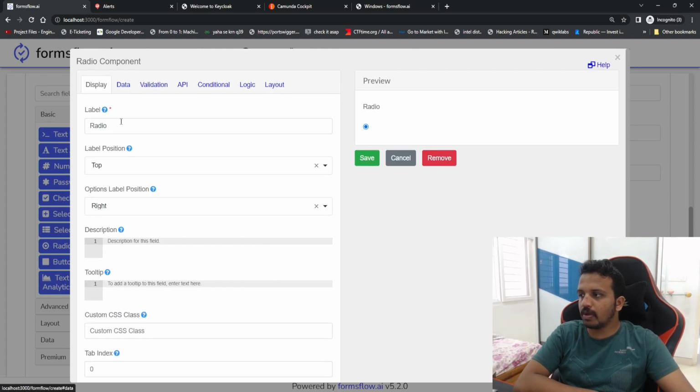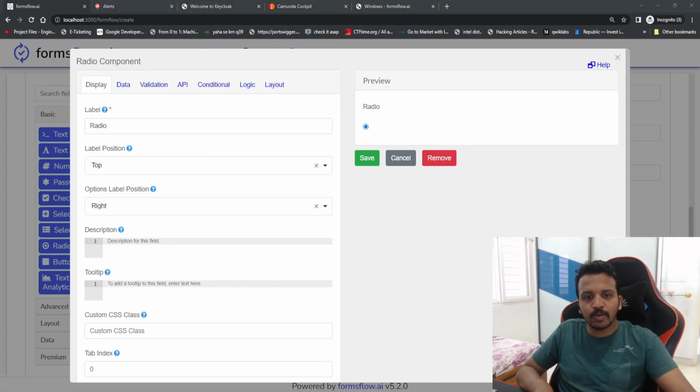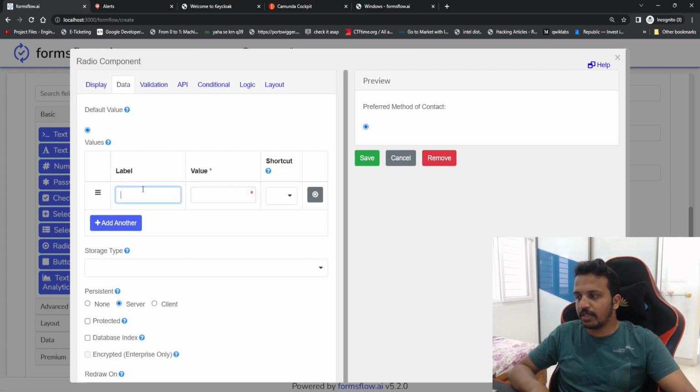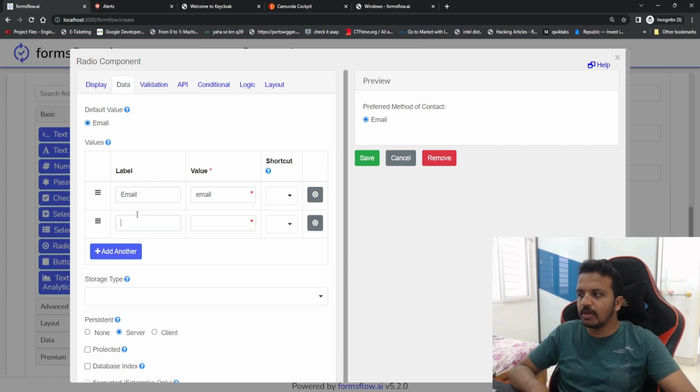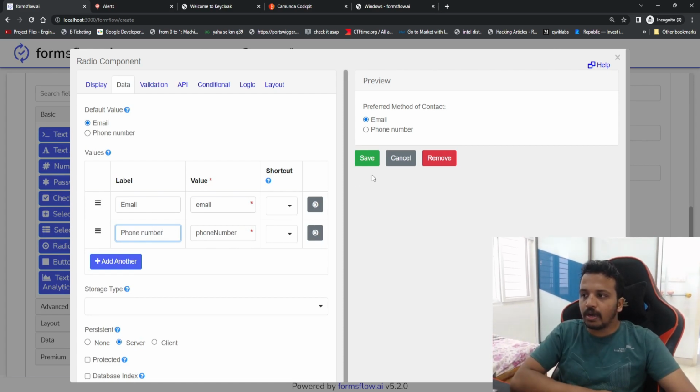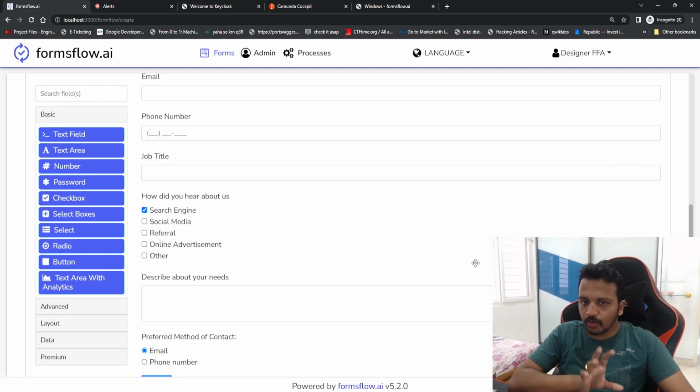And we are going to ask maybe your preferred method of contact. We'll add the question here, but again the options we need to give in data. So either we'll say email, which we'll select as a default value. Let's add phone number also. Okay, I think that is sufficient to understand how it works.